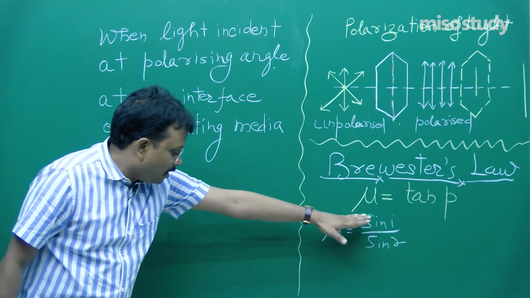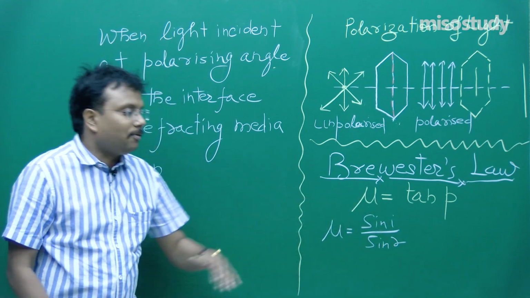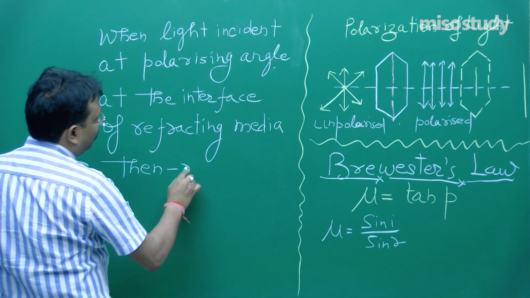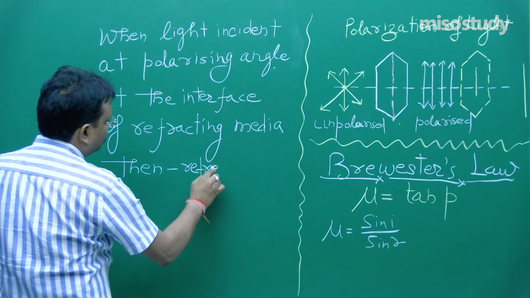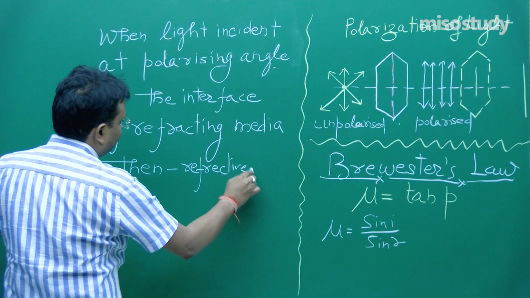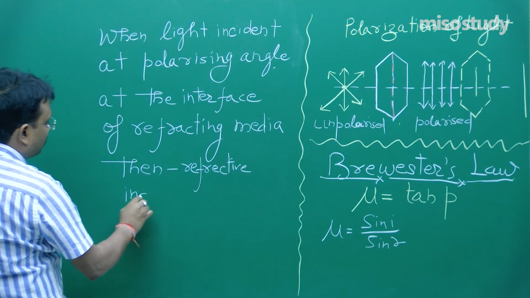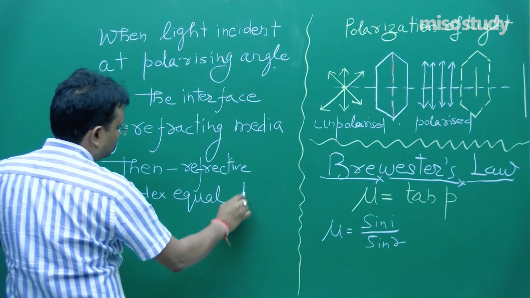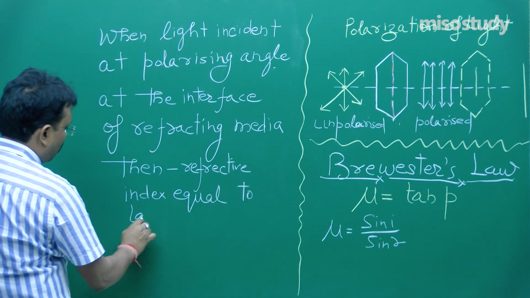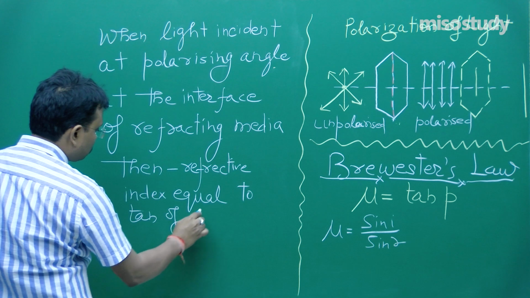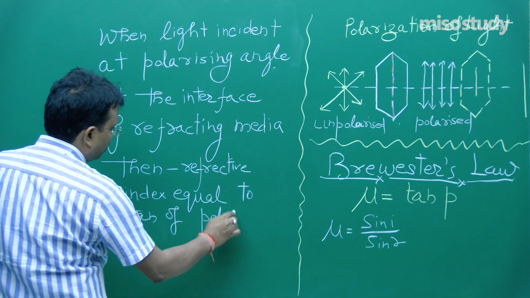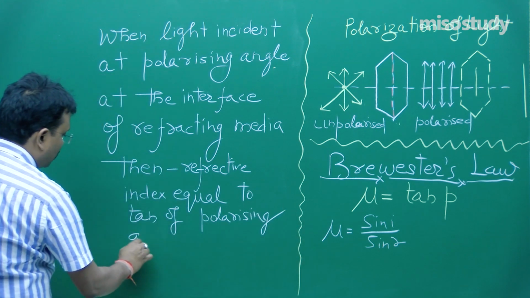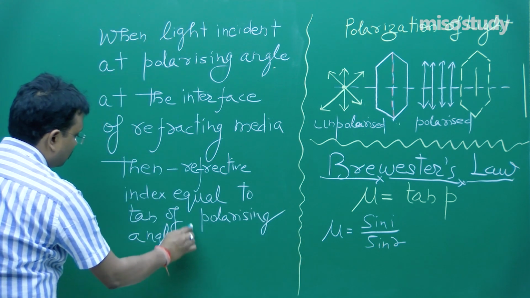I am just giving some wording to this particular phenomenon. So, then refractive index equals tan of the polarizing angle. Just remember this definition, polarizing angle.